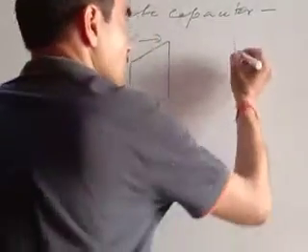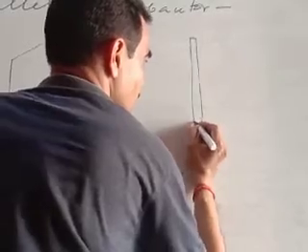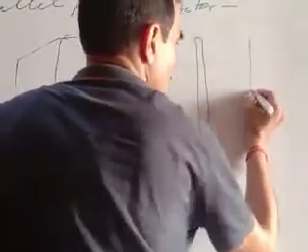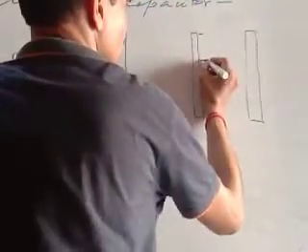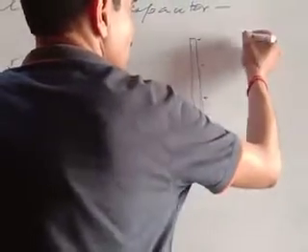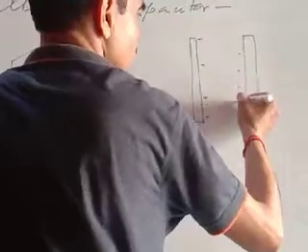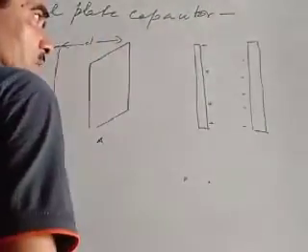This can also be shown as, if one plate of the capacitor is given charge Q positive, then due to induction minus Q charge appears on its opposite plate.